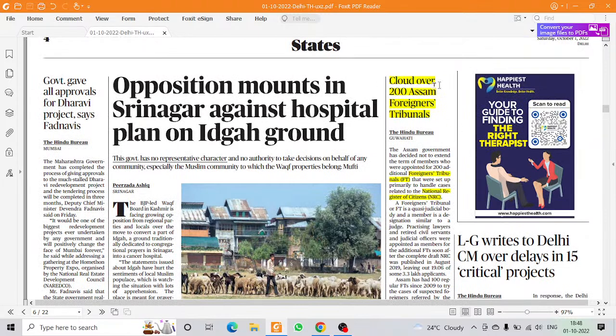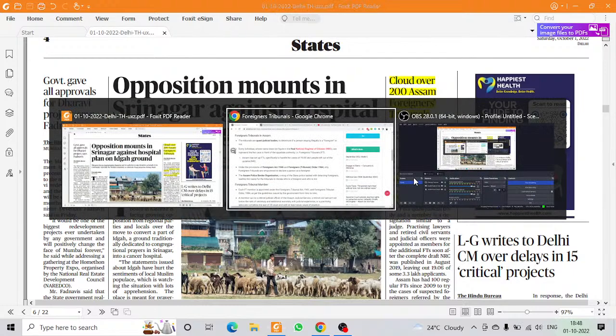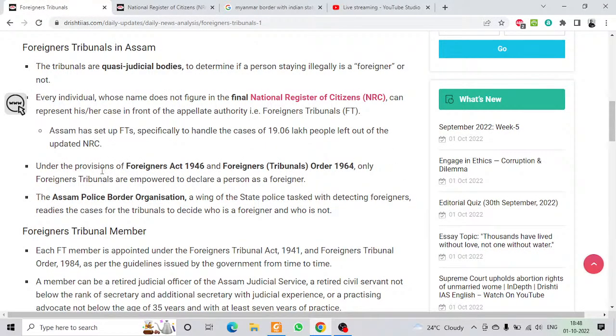Now see, clouds over 200 Assam foreigners tribunals. Basically the state government has said that they won't be extending the term of these 200 foreigners tribunals. So what are foreigners tribunals, that we'll see. Tribunals are quasi-judicial bodies. What they do is determine whether a person staying illegally is a foreigner or not. Every individual whose name does not figure in the final National Register of Citizens can represent his or her case in front of an appellate authority, that is, the foreigners tribunals.